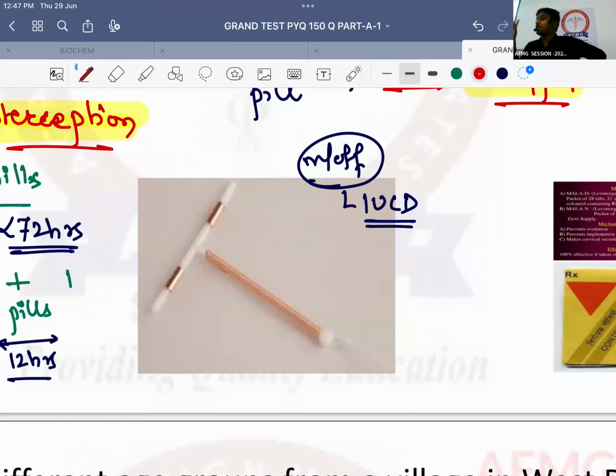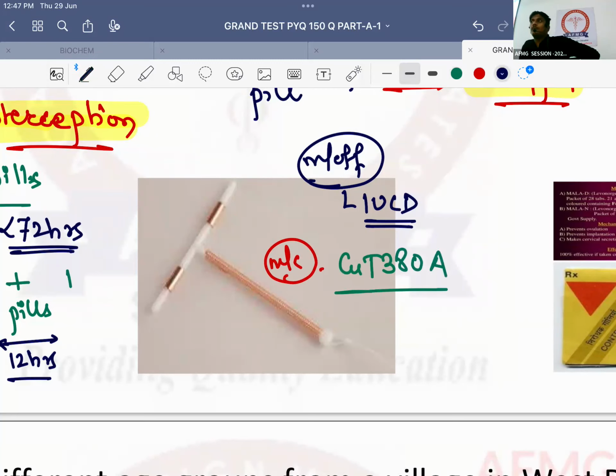Important is IUCD, first generation IUCD was called Lippes loop, and the second, which ring? Grafenberg's ring. Both of them are not used because of high failure rate. Second generation IUCDs are coated with metals, and these are nothing else but copper Ts usually. The most common copper T which is used is copper T 380A. How will you differentiate copper T 380A from 220B? Very good. Important is copper stands for the metal Cu. T stands for the shape of the IUCD. It is T shape. 380 stands for what? This was the question.